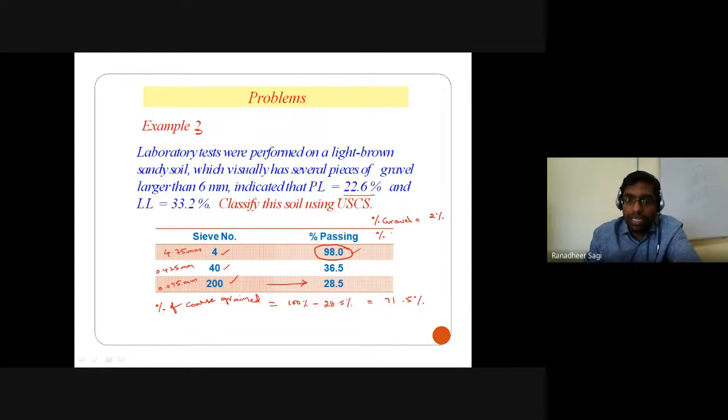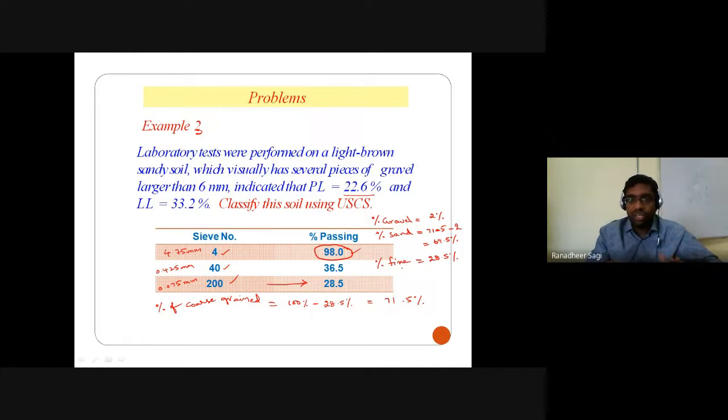So the remaining particles are nothing but your sand particles. So what is your percentage of sand particles? 71.5 minus 2, which is 69.5% of the particles, are sand particles, and the remaining are fine particles, which is 28.5%. Okay, so first what I understand is the major proportion in this particular soil is coarse grain soil.